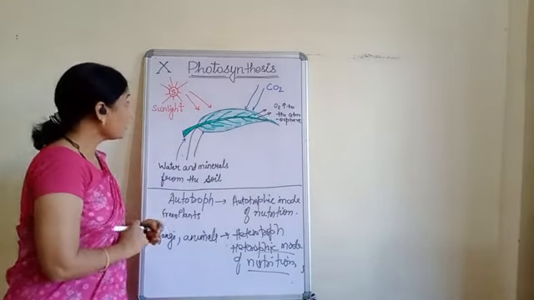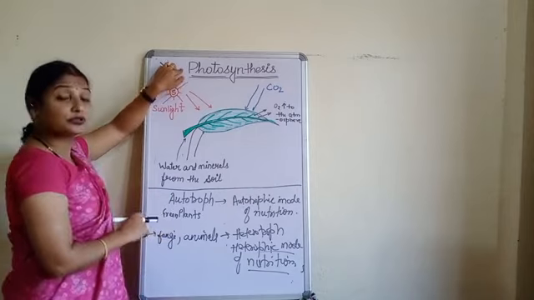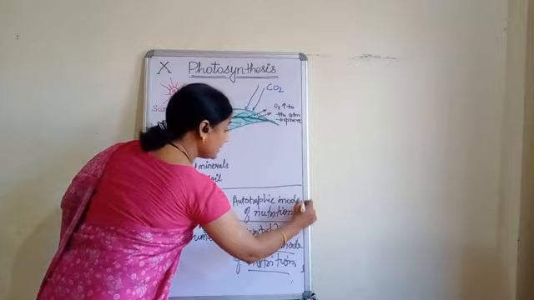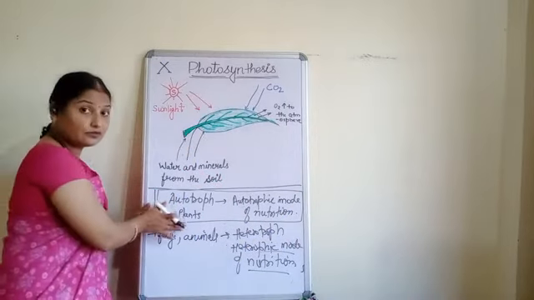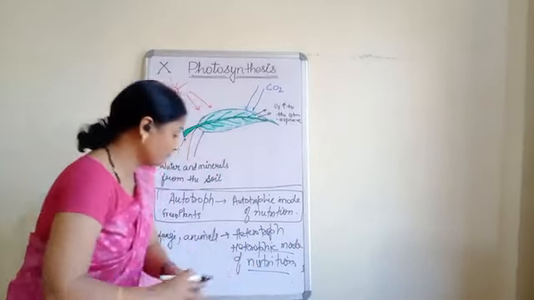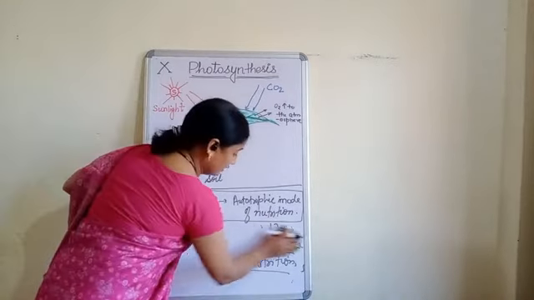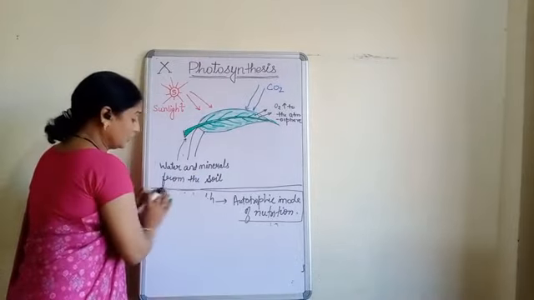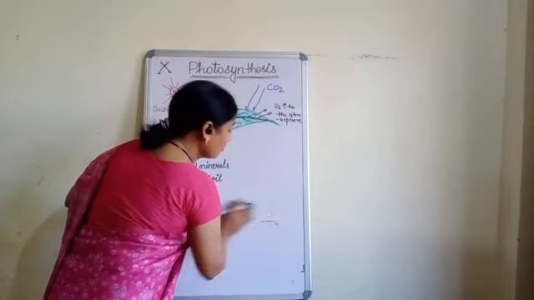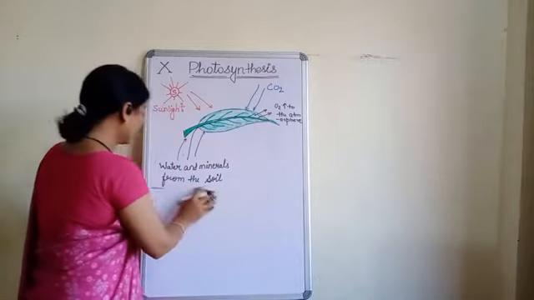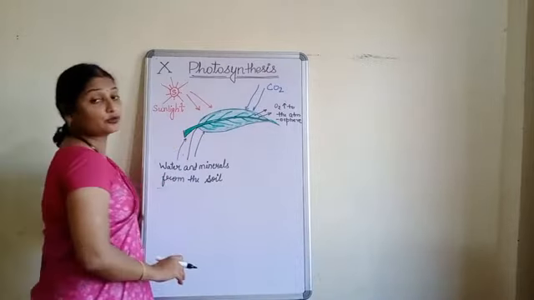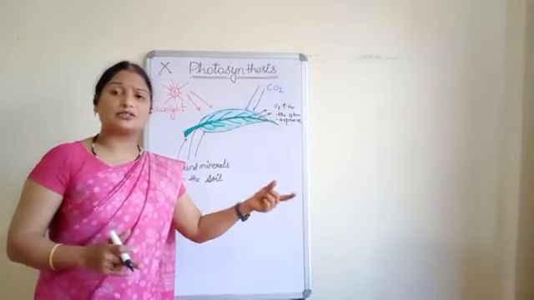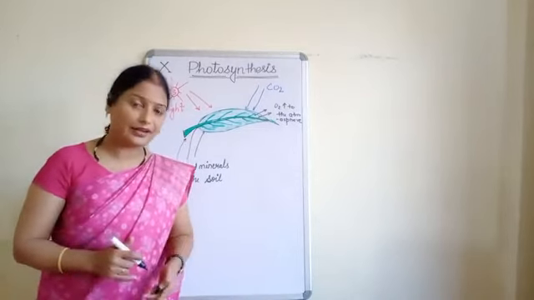Now children, as the topic is photosynthesis, so directly we have to talk about these green plants. So we will consider these green plants. Now see, what is the process of autotrophic mode of nutrition, or we can say what is the process of photosynthesis? Once again, directly we can go to our class 3, 4 and 5. There we have already read that